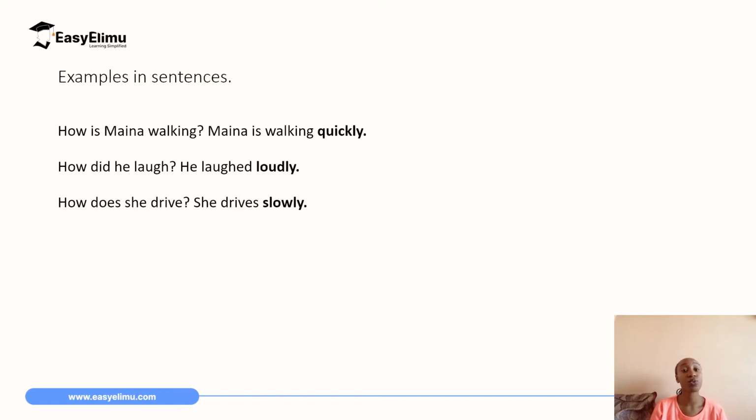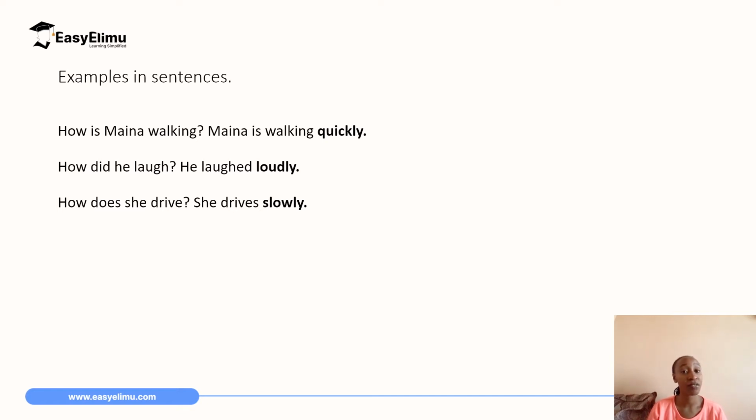So we are going to have a look at a few examples. If I ask you, how is Maina walking? And then you respond by saying, Maina is walking quickly. You have answered that question, and quickly has answered the question how. So quickly is an adverb of manner.